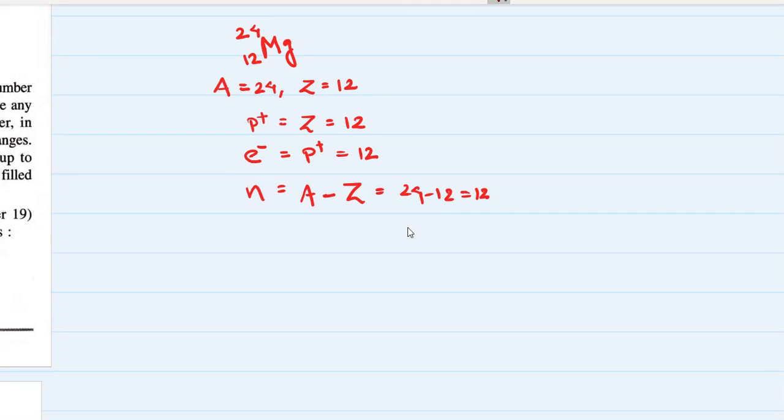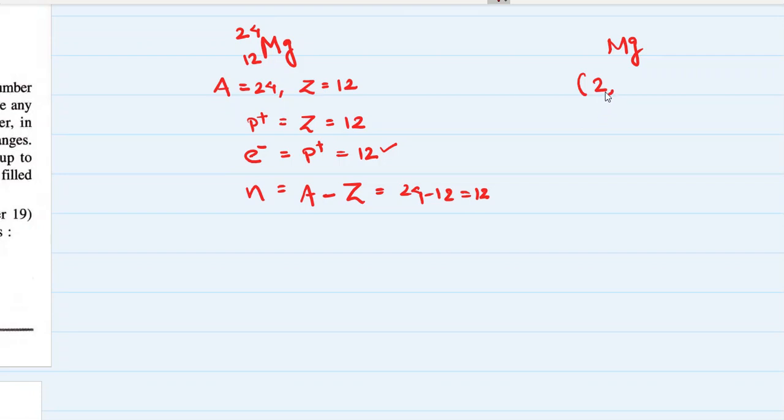Now I want to draw the structure of magnesium atom, but before that I would want to find the electronic configuration of magnesium. The number of electrons in magnesium is 12. So the first shell of magnesium will have how many electrons? Answer yourself. It will have 2 electrons.